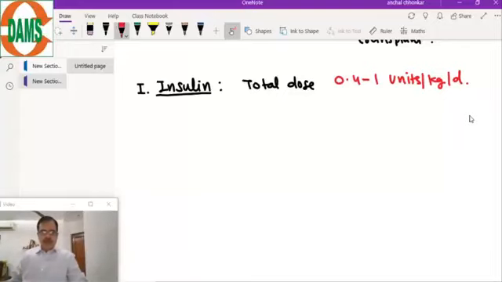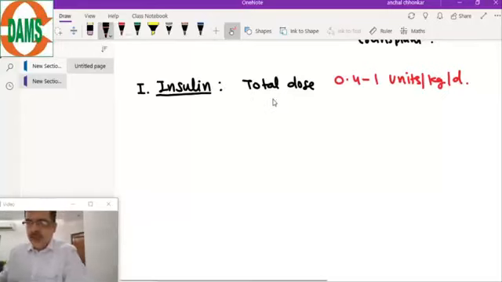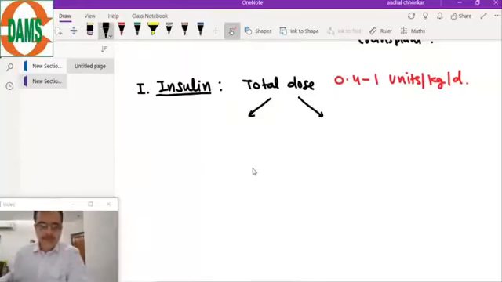So 0.4 to 1 units per kg per day is the total dose of the insulin that we start with. Then the total dose will be divided into 2 types of insulin. We will give basal insulin.